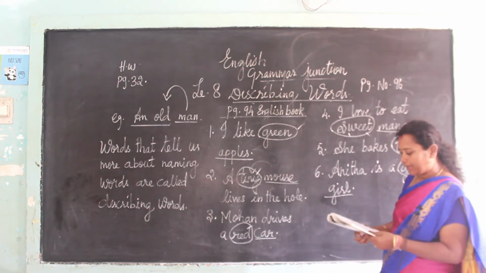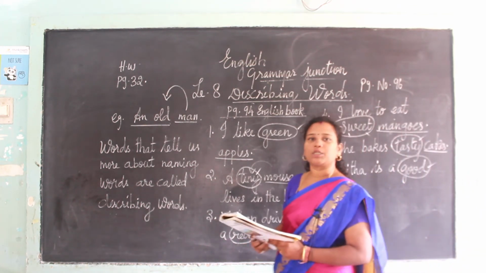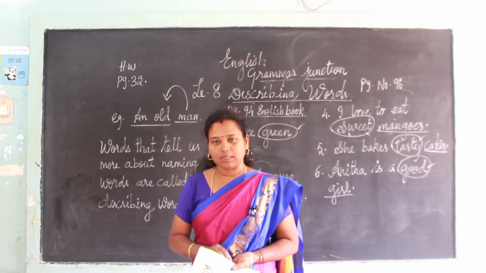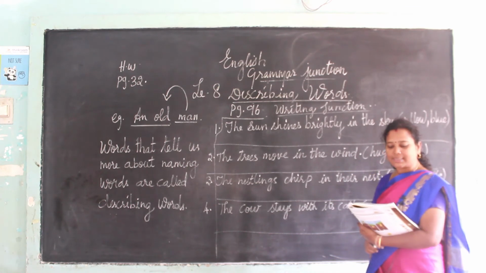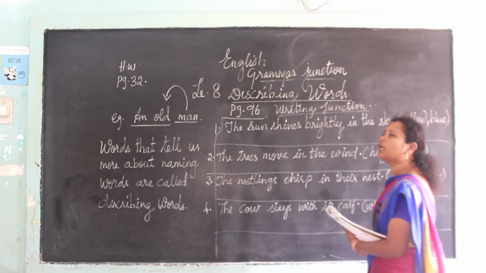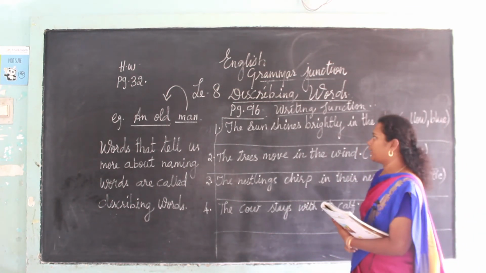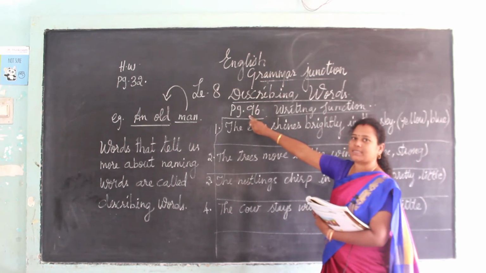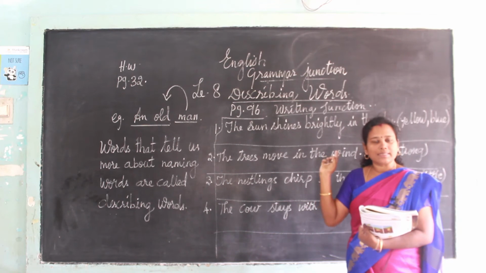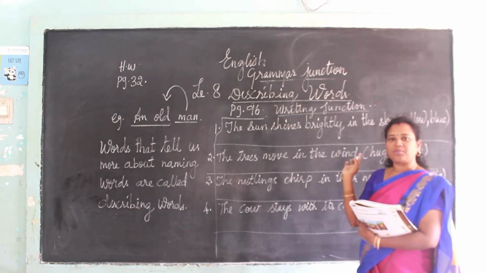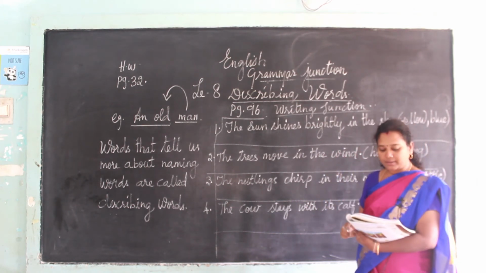Again, one exercise is there, that is Writing Junction, page number 96. Now let us see that. We are going to see the book page number 96, the Writing Junction of your English book. See what question they have asked here. Look at the pictures. There is a picture given for you, and read the sentences.